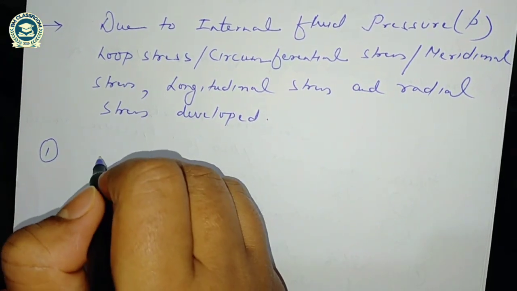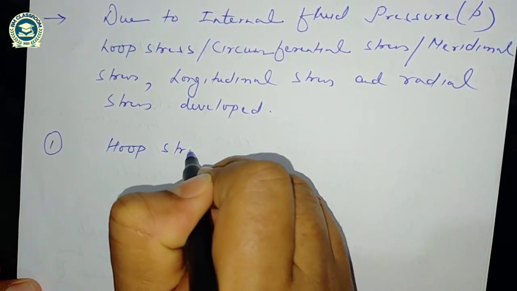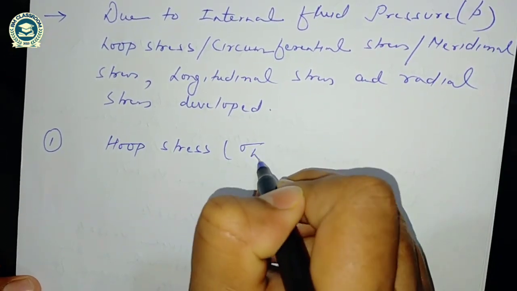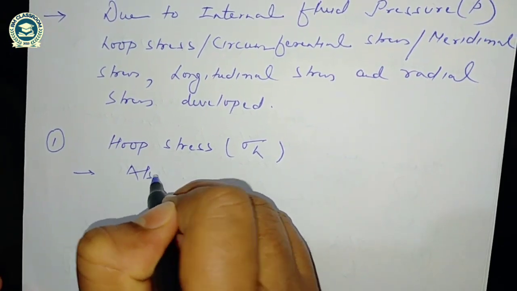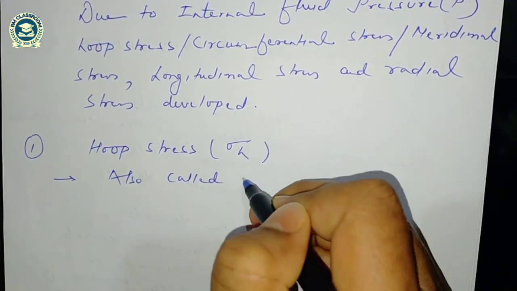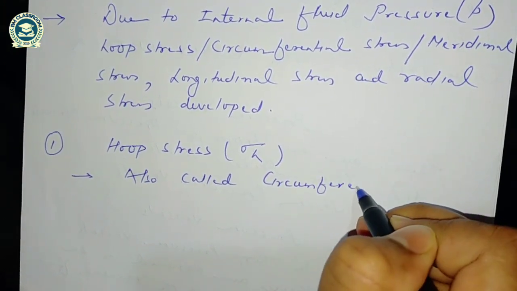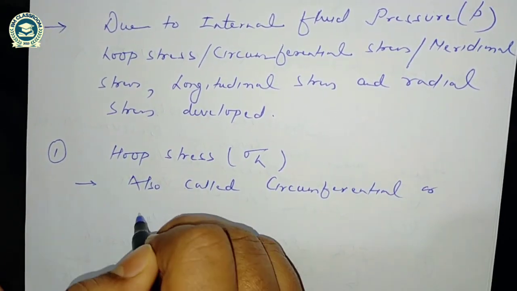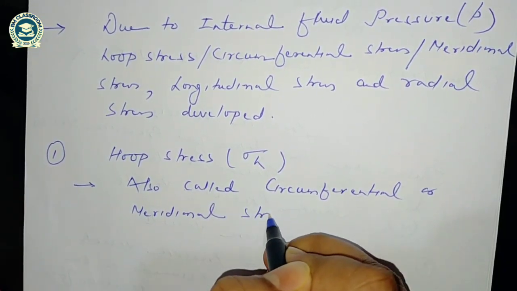First I am going to take what is hoop stress, and it is denoted by sigma h. Hoop stress is also called circumferential or meridional stress.